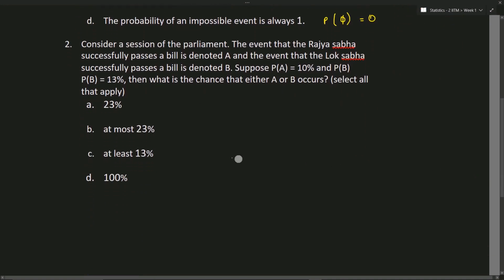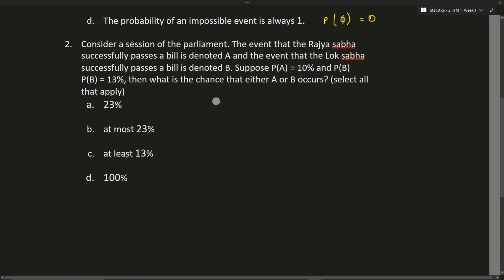What about the second question? Consider a session of parliament. The event that the Rajya Sabha successfully passes the bill is denoted A, and the event that the Lok Sabha successfully passes a bill is denoted B. Suppose P(A) is 10% and P(B) is 13%.